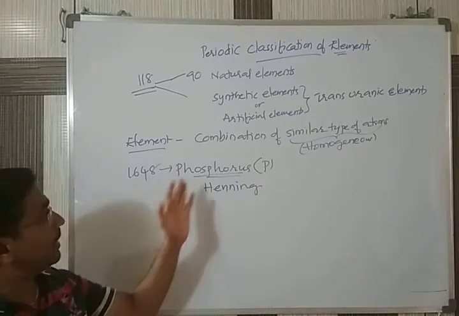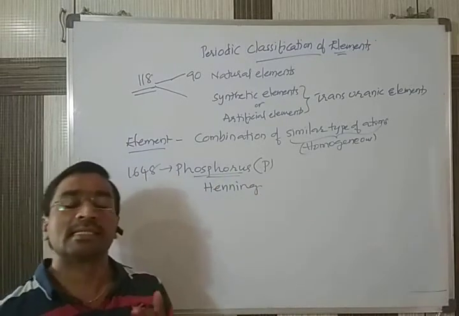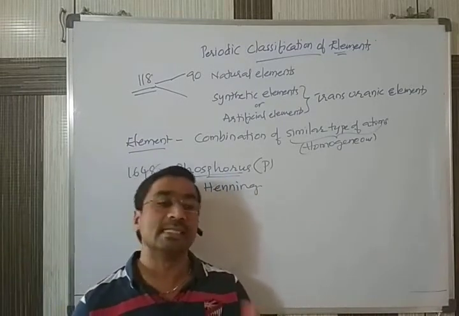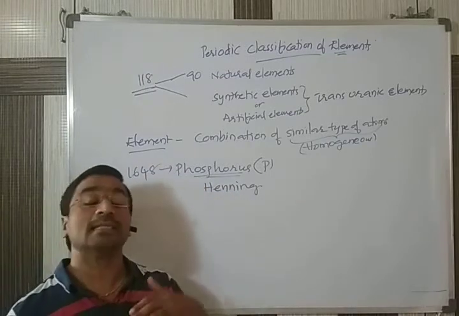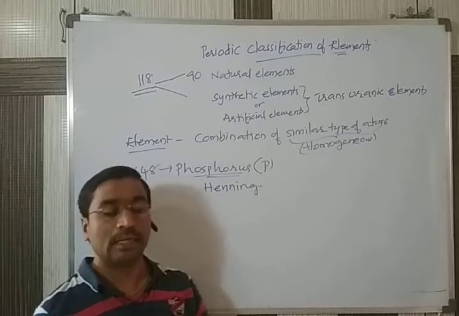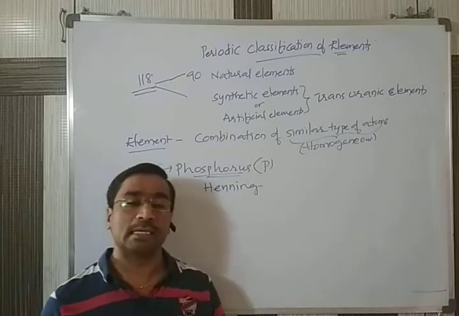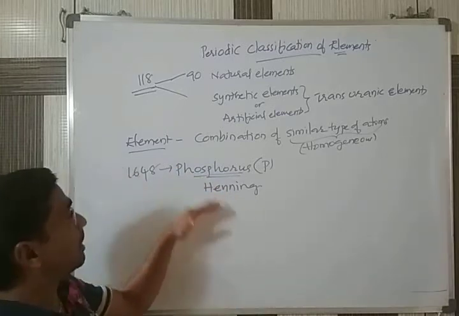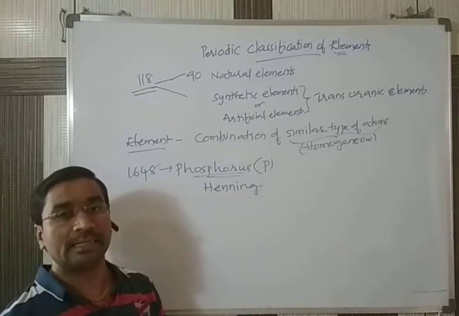After this element was discovered, the remaining scientists started doing research for identifying the other elements present in the world. So as the days passed, slowly the number of discovered elements increased.